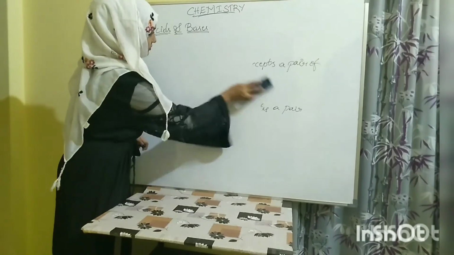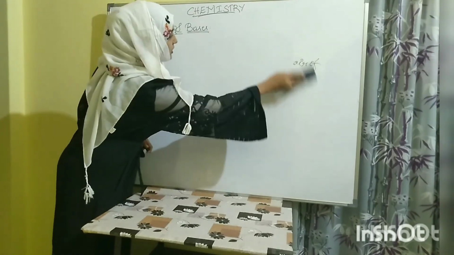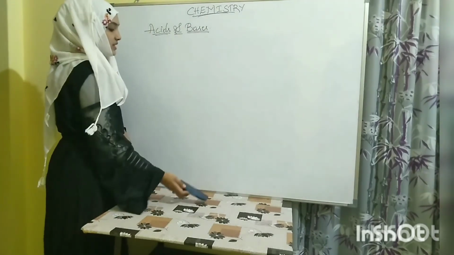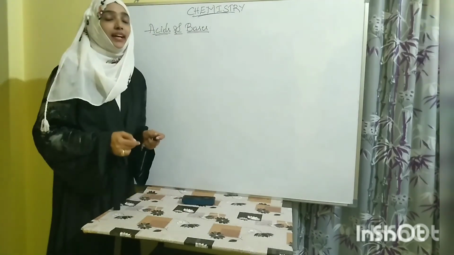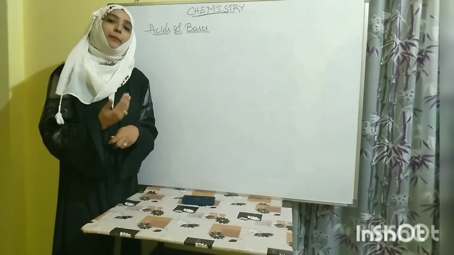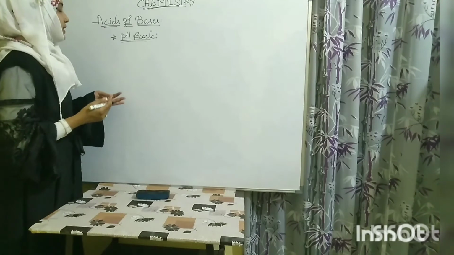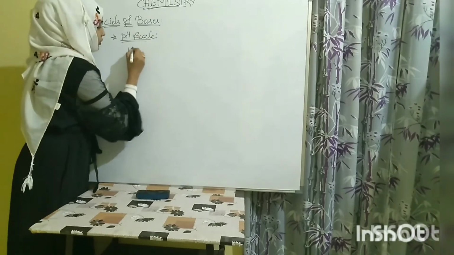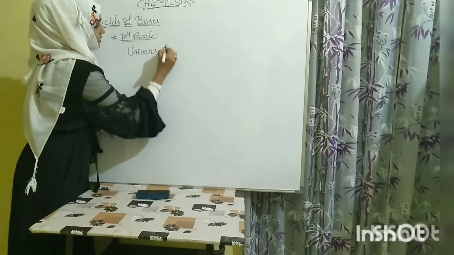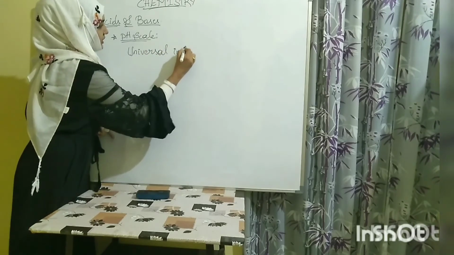pH. How is pH important? What are the variations in pH? How can we decide what is acid and what is base according to the pH scale? Actually, we call this the universal indicator.